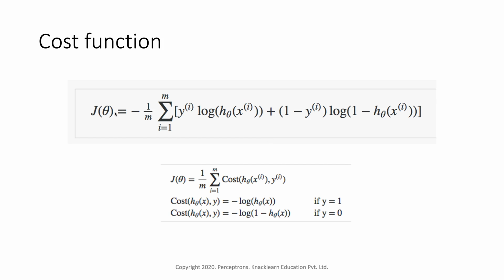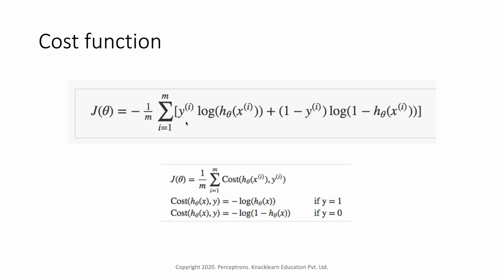J theta equals minus 1 by m, summation of y into log of h theta x plus 1 minus y into log of 1 minus h theta x. Here h theta x is the predicted value and y is our observed value.